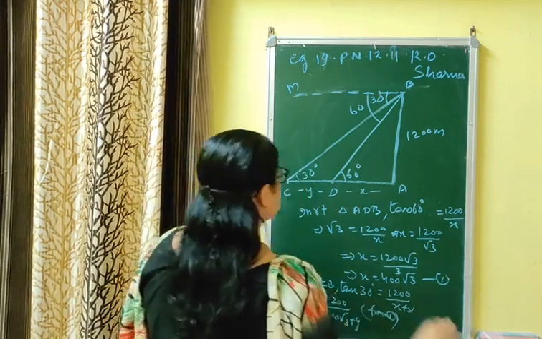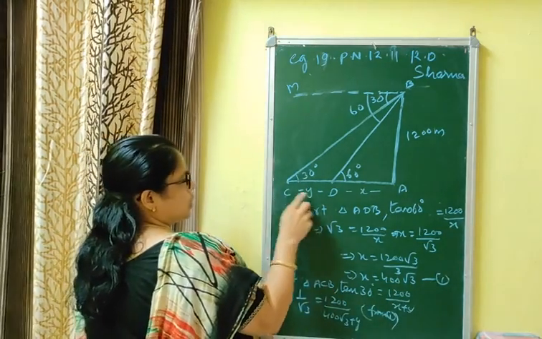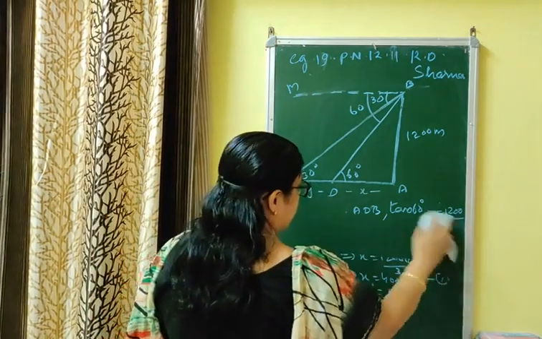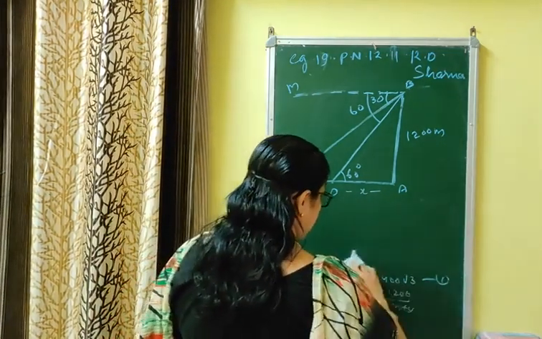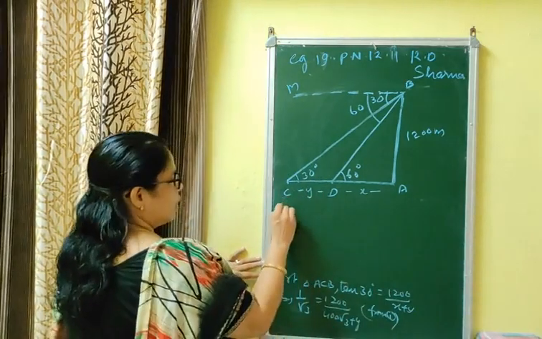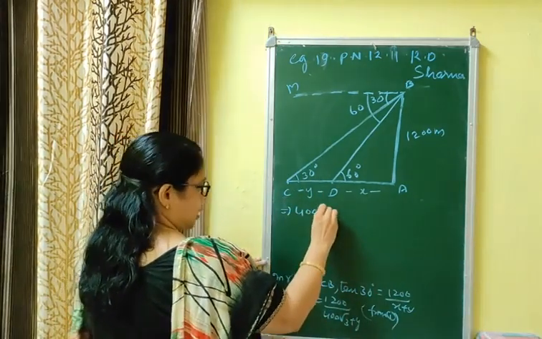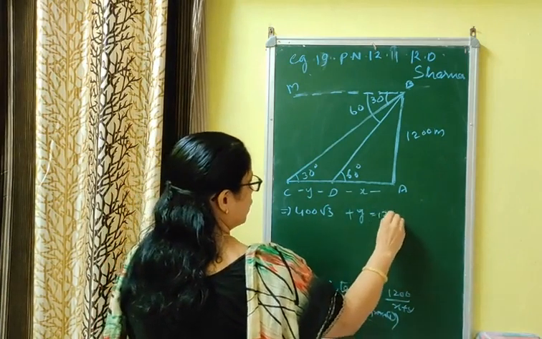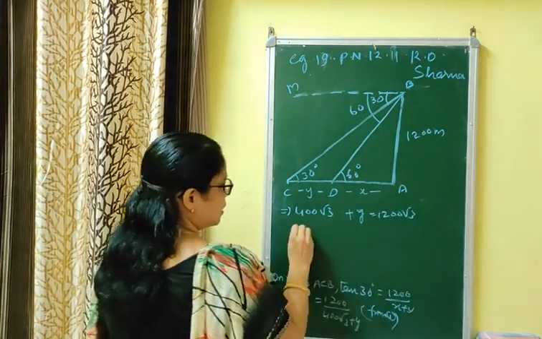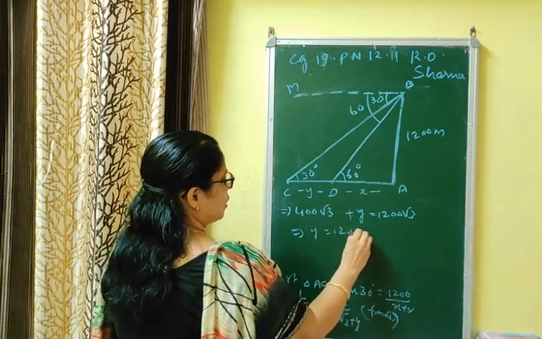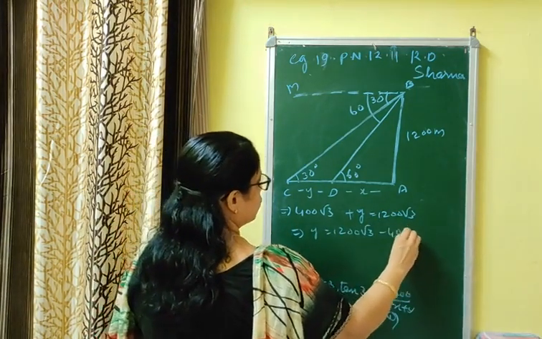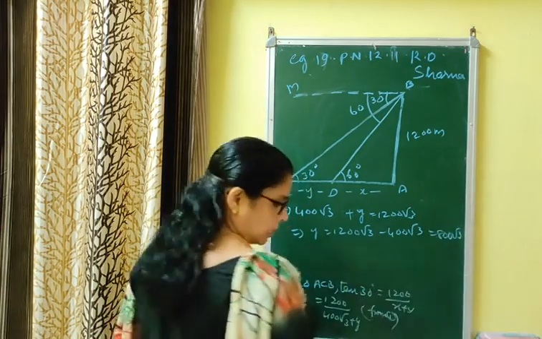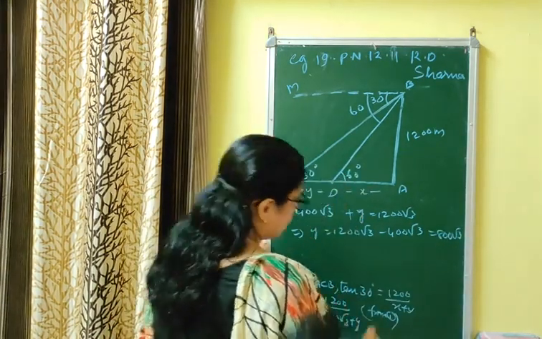You are asked to find the distance between two ships. This is the first ship and this is the second ship. That means you have to find y. That is why we have converted x is equal to 400√3. Now by cross multiplication you will get 400√3 plus y is equal to 1200√3, implies y is equal to 1200√3 minus 400√3, equal to 800√3. That is the distance between two ships is 800√3.